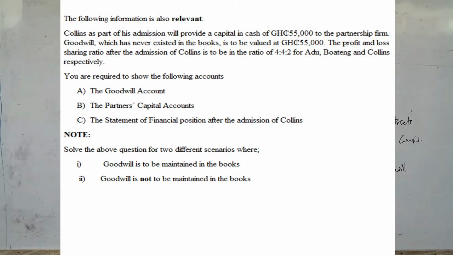You are required to show the following accounts. A, the Goodwill account. B, the partners' capital accounts. C, the statement of financial position after the admission of Collins. Note, solve the above question for two different scenarios where I, goodwill is to be maintained in the books, II, goodwill is not to be maintained in the books. Okay, and so that's the question.